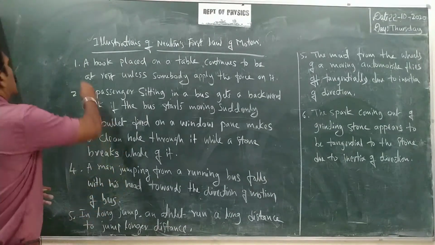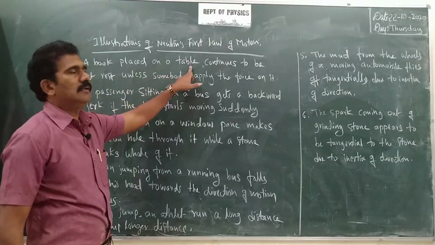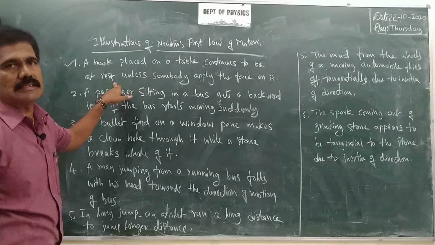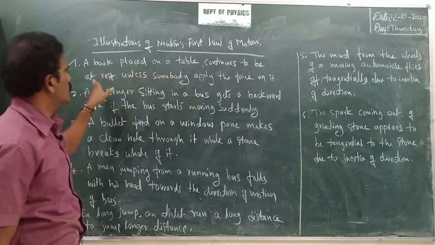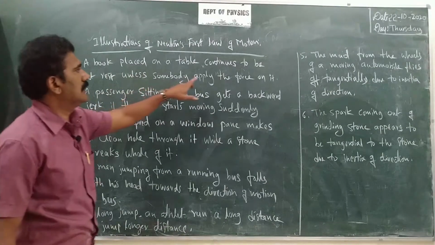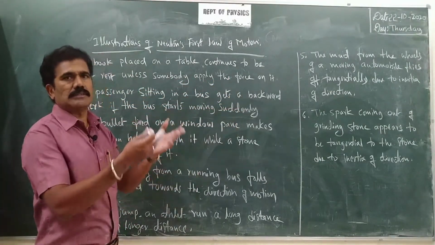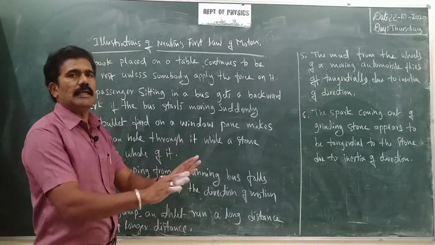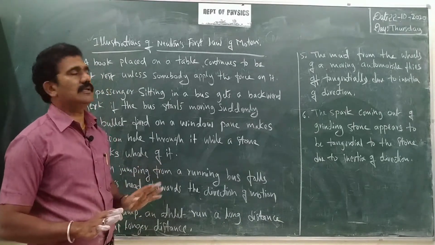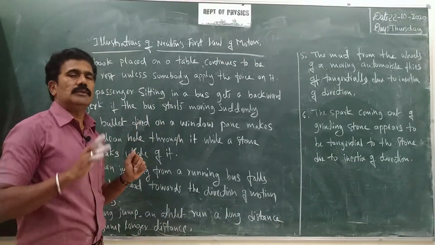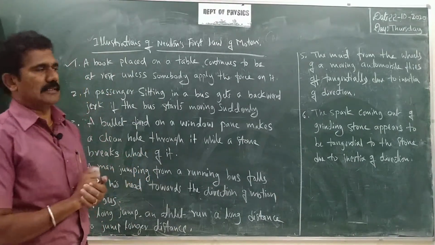See, the first example I am writing here: a book placed on a table continues to be at rest. This example I have already discussed just now. A book placed on a table continues to be at rest unless somebody applies a force on it. Correct? Somebody comes and lifts the book or pushes the book, till then the body always continues to be at rest on the table. So that is due to what? Due to the inertia of rest.